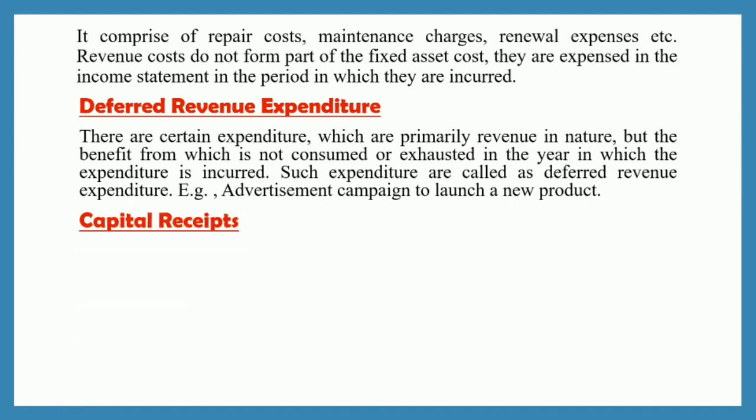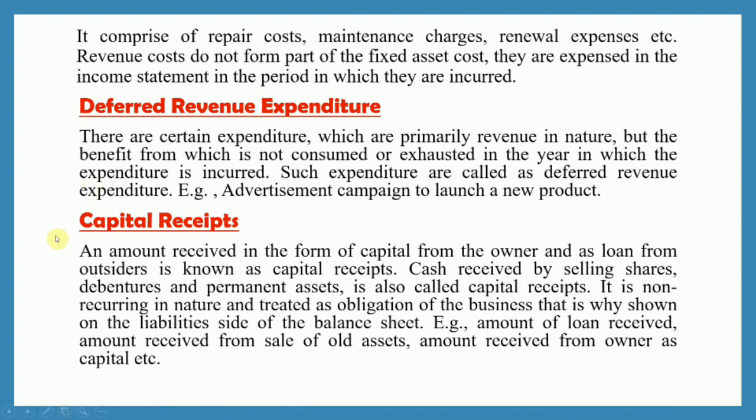Now let us see capital receipts. See, an amount received in the form of capital from the owner and as loan from outsiders is known as capital receipts. So basically your capital receipts are what? These are the capital which you receive from your owner, the amount which is invested by the owner himself, or as a loan from outsiders like a bank or from the public. So these are your capital receipts.